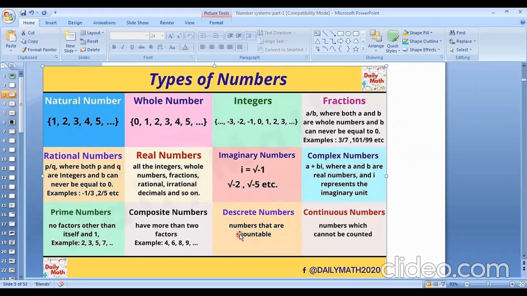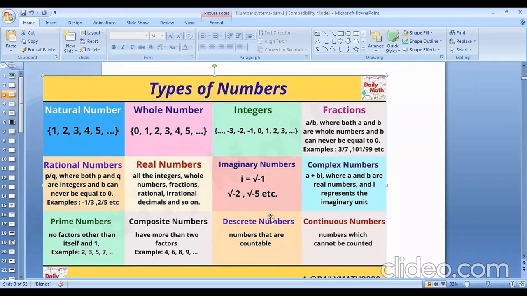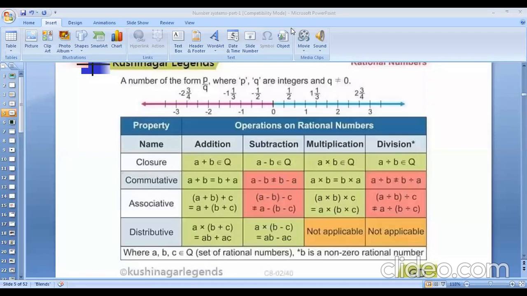And discrete number, numbers that are countable, it's called discrete number. Continuous number, what will be? Numbers which cannot be counted. It's called continuous number. You have to remember this.